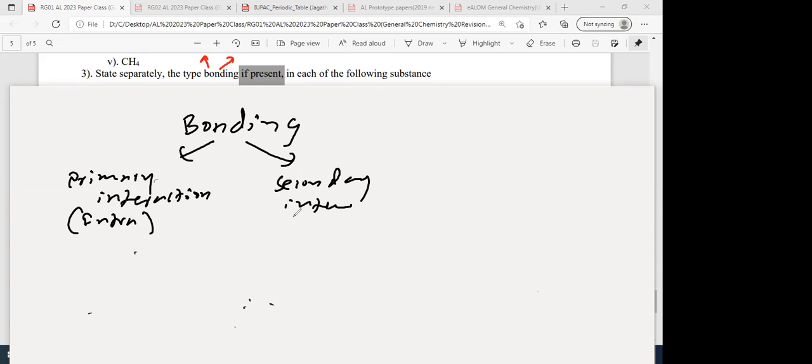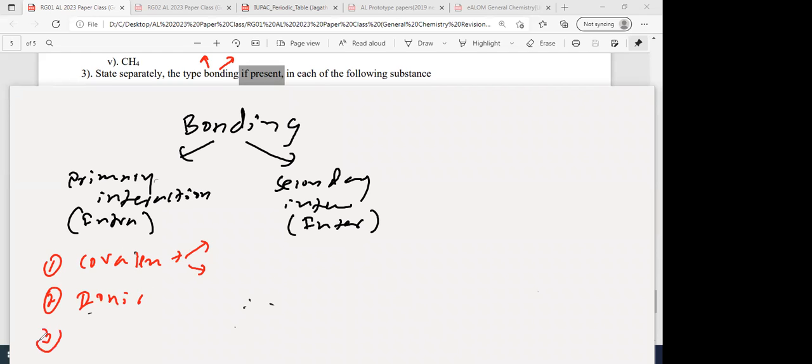Secondary interactions are also known as intermolecular bonds or intermolecular forces. Then what are the main primary interactions? Covalent bonding, which can be polar covalent or non-polar covalent. Then ionic bonding. Then number 3, metallic bonding.